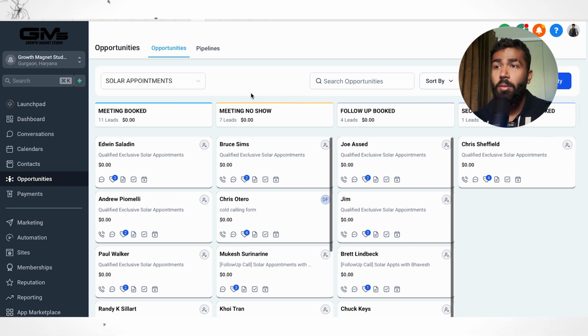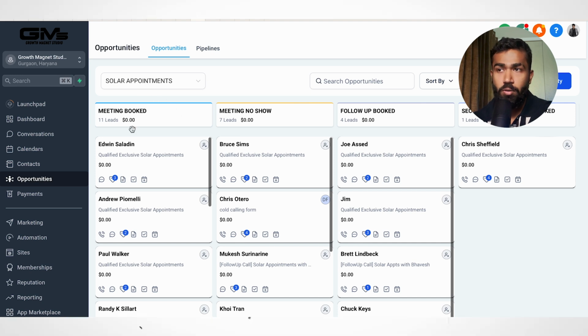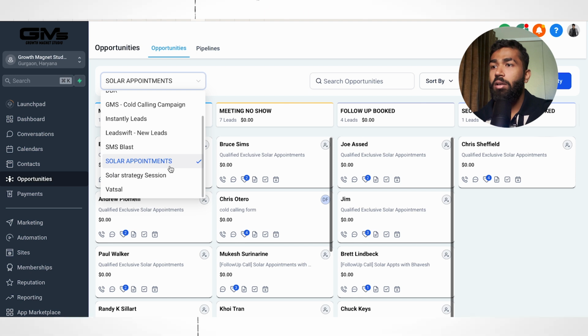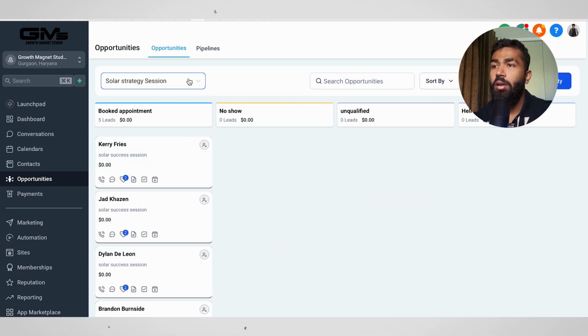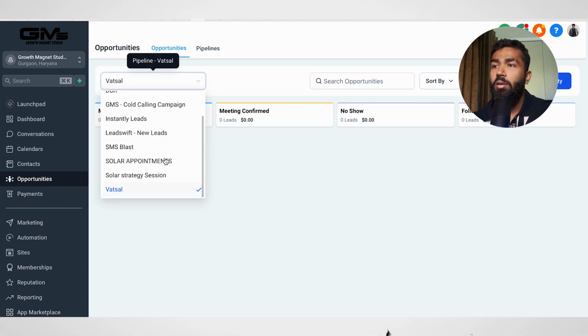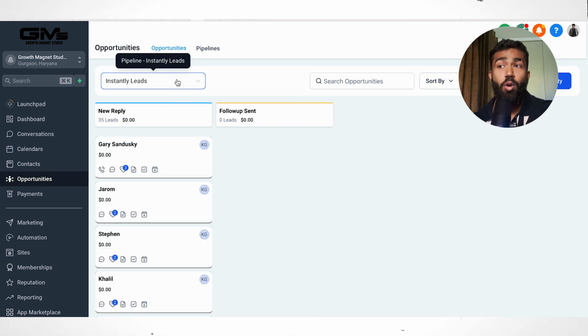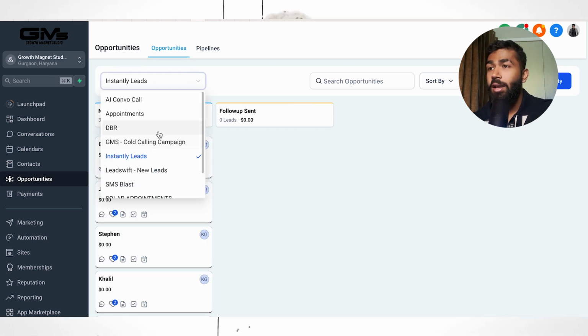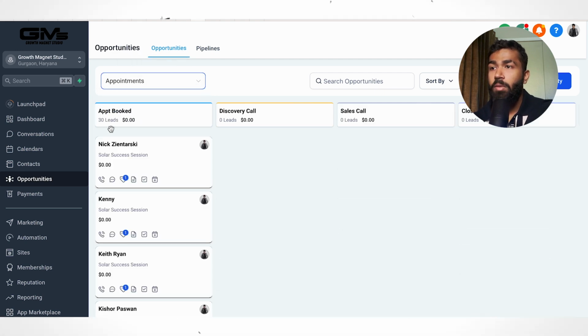But talking about how many appointments I booked, as you can see, guys, how many appointments we booked for this particular pipeline, that was 11 appointments. But let me go to some other pipeline. Okay, let's look into this. Okay, here we have 5 appointments. If we go here, okay, we don't have any appointments here. Let's go to instantly. 35 appointments booked right here. And let me go to appointments. Let's see, 30 appointments here.